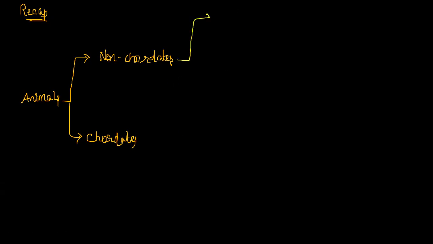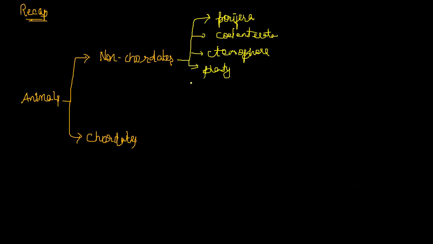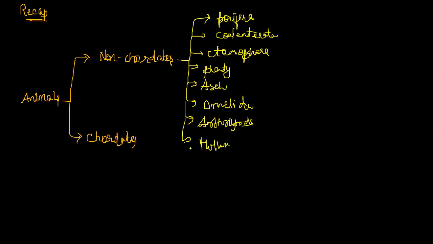Non-chordates can be classified into Porifera, the pore-bearing animals. Next, Coelenterata, Ctenophora, Platyhelminthes, Aschelminthes, Annelida, Arthropoda, Mollusca and Echinodermata.